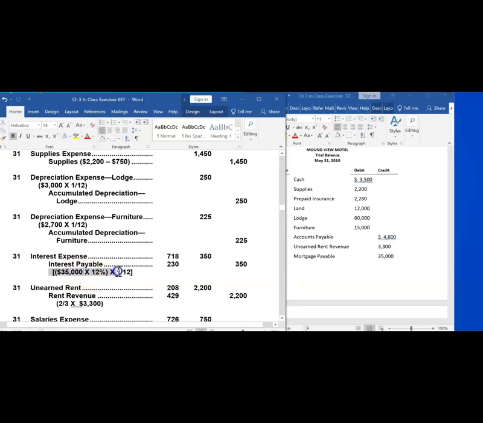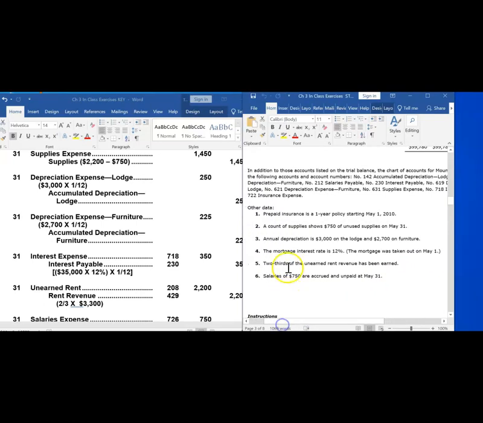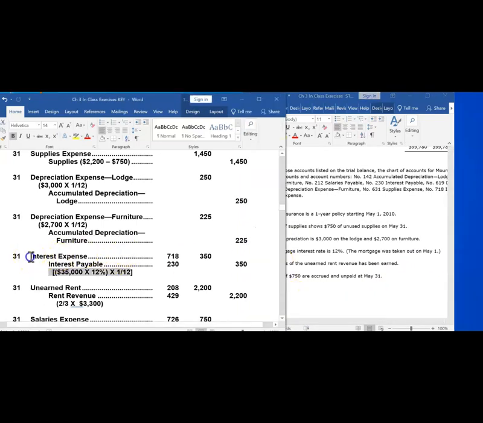We are going to multiply that annual rate by the fraction of the year for which we are recording interest expense. So 1/12 of the annual interest means $350 of interest has been incurred on that mortgage, but it hasn't yet been recorded and it hasn't yet been paid. We need to record an expense incurred. We debit the expense. And if we haven't yet paid for that expense, we are going to credit the liability, increasing our liabilities. That adjusting entry increases the expense and it increases the liability.